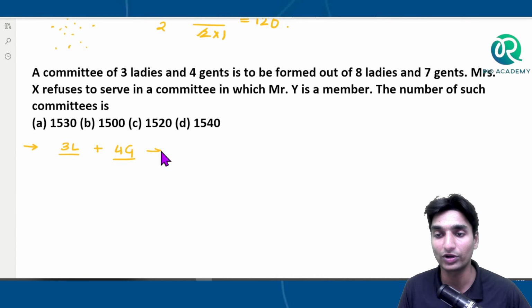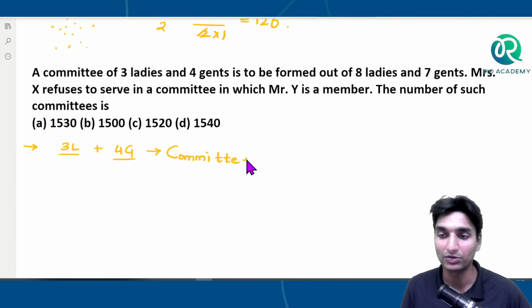You'll have to prepare a committee including totally 7 members.